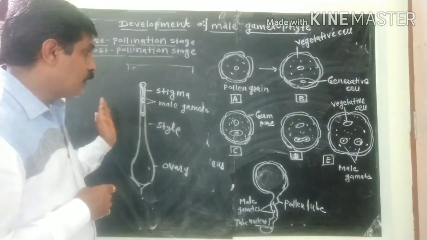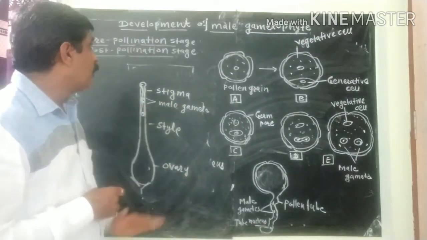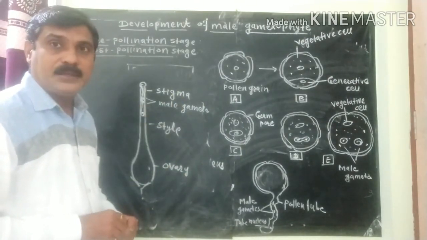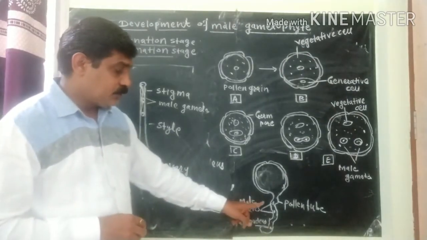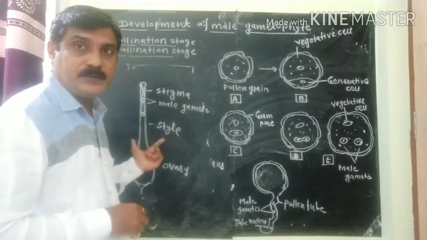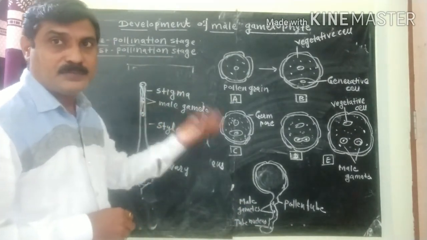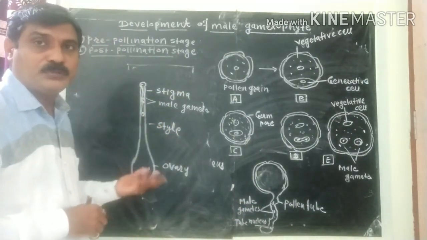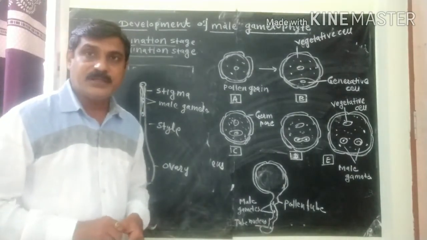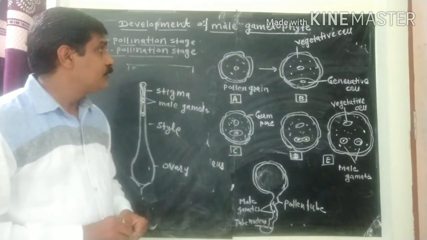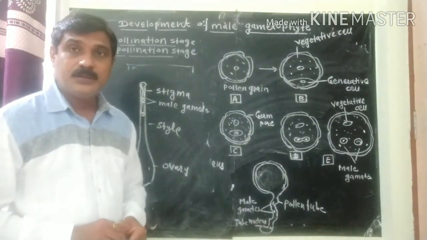So this is all about the development of male gametophyte. Here the tube develops, enters into the style, and both male gametes are carried up to the ovule for fertilization. So this is all about the development of the male gametophyte.